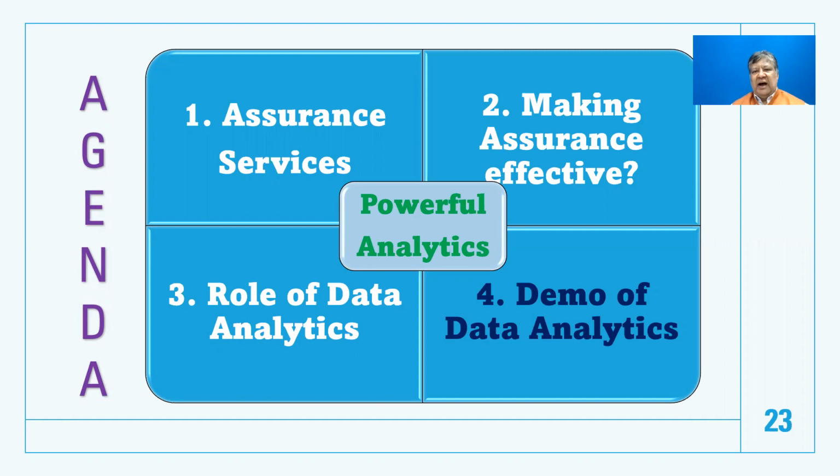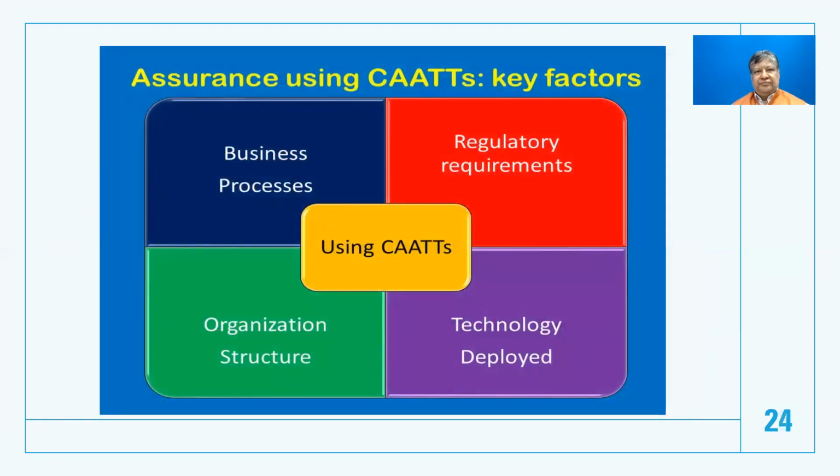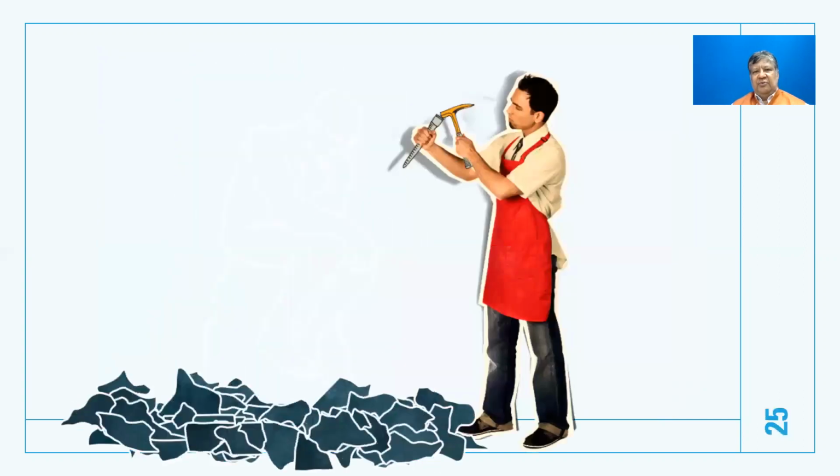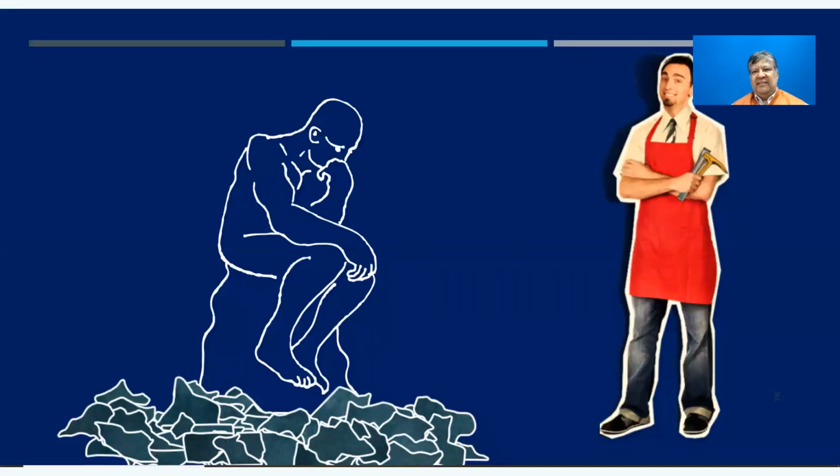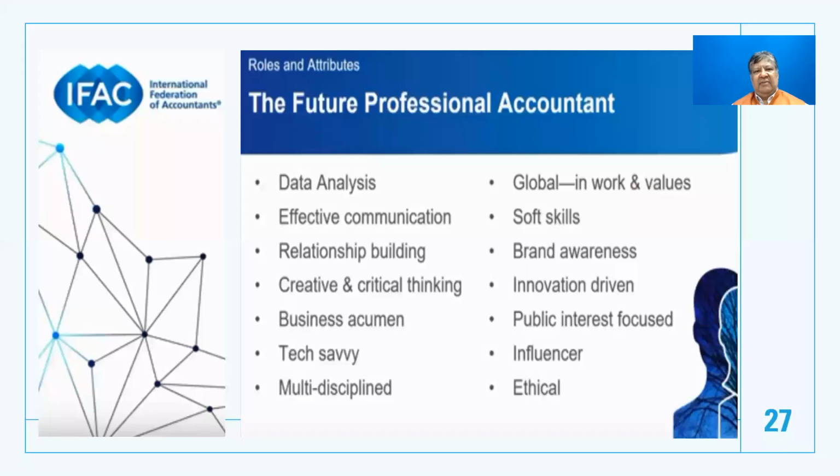Now let's focus more on how we can look at the demo of data analytics, how we can practically use data analytics. As I said, there are four quadrants. One, you need to understand the business process, the regulatory requirements, the organizational structure, because this is where the segregation of duties and the authorization policies could be embedded. And for all this, we need to understand the underlying technology. This is where CATS or data analytics could be used. When you know how to use data analytics, this is what could happen. You can carve what you want depending on your specific requirements.